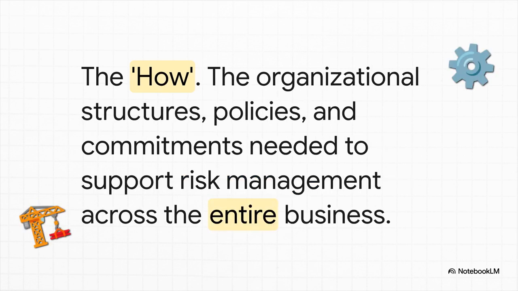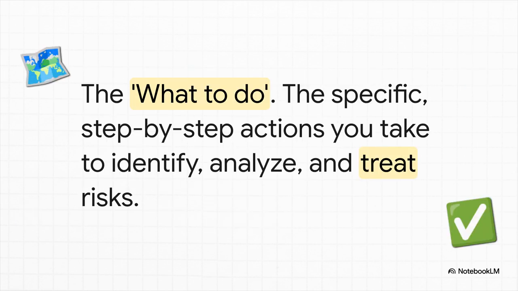Next, we have the framework. This is the how. This is literally the blueprint for building a risk-aware culture in your organization. It's the architecture of your entire risk management system, from the very top in the boardroom all the way to the front lines. And finally, we've got the process. This is the what to do. This is where the rubber really meets the road. It's your tactical playbook for identifying, analyzing, and then acting on risks. So you see, we have the why, the how, and the what to do. It's a complete system for mastering uncertainty.